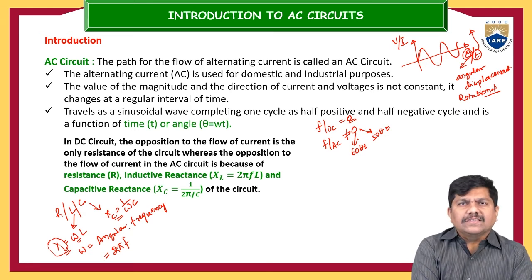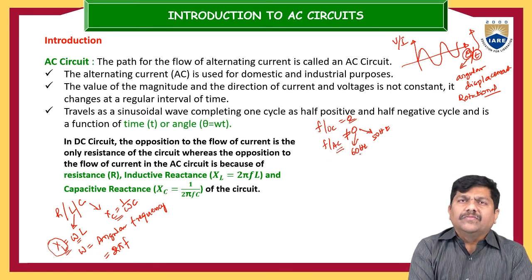Only if the supply is an AC supply will it have some frequency value, either 50 Hz or 60 Hz based on the country or the electrical scenario. I mean to say, the frequency of the AC system is not 0. It is a definable value, finite in magnitude. If it is finite, then the reactance of the inductor and the reactance of the capacitor won't be 0. They will have some opposition, some quantity. So in addition to the resistance, inductors and capacitors also offer some opposition, and that is called the impedance for the AC system.